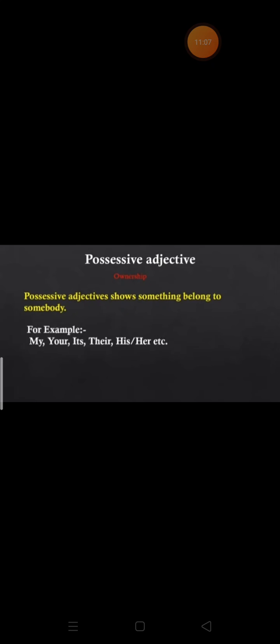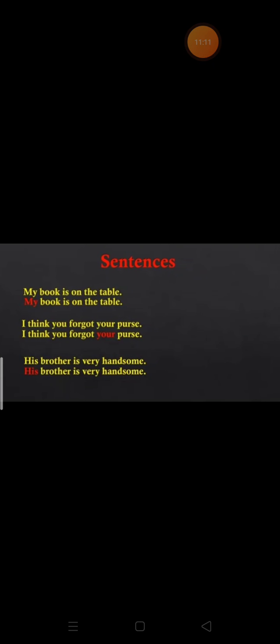So they show the relation between you and your belongings. Like, my book is on the table. If we ask whose book, this is my. So my is a possessive adjective which is showing the relation between the book and the pronoun. I think you forgot your purse. His brother is very handsome.